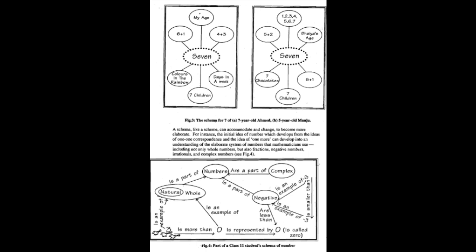Definition: a schema of a concept is a diagrammatic representation of a person's understanding of the concept and its properties and relationships with other concepts. The schema of a concept varies from person to person. For the same person also, it does not remain the same. It changes as the person's understanding of the concept changes.